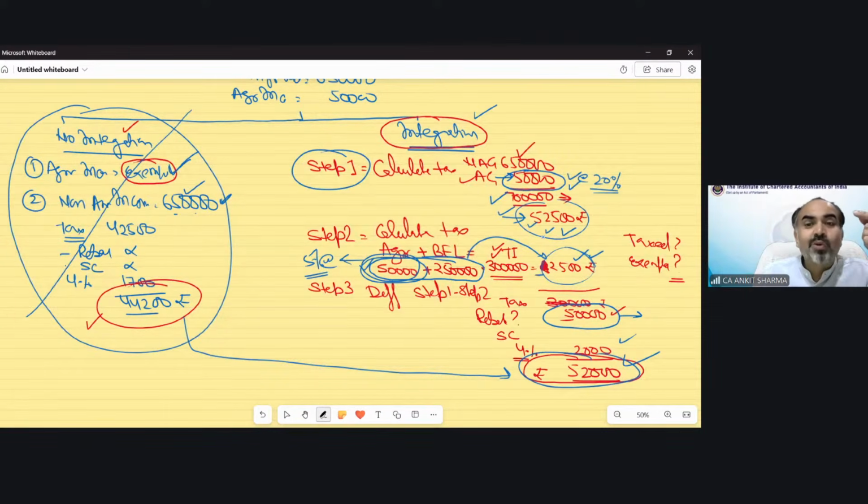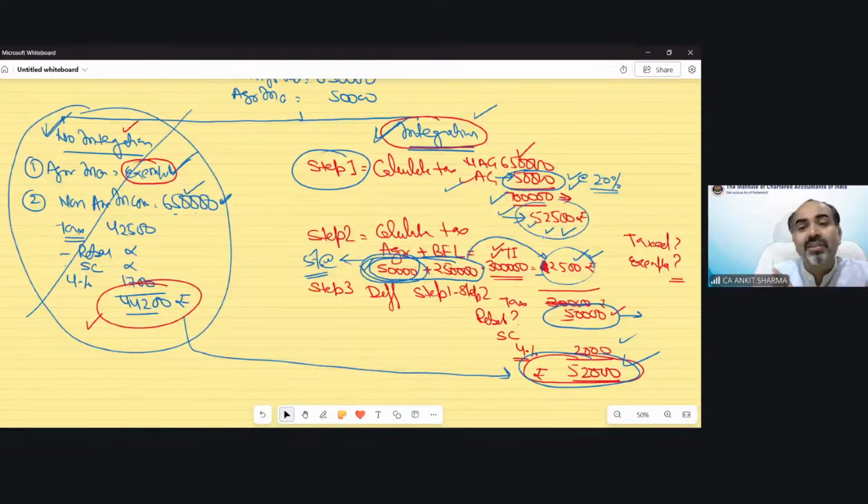For those assessees who are earning agricultural and non-agricultural, both kinds of income, those kinds of farmers, they need to be taxed in this way. So some part of agricultural income is also taxed due to the slab rate. That's why this integration concept is applicable only in slab rate cases. If that is a case of a partnership firm, then even if you apply step number 1, 2, or 3, whether you calculate tax like this or like integration, the answer would remain the same, because in that case, your agricultural income is going to be taxed at 30% and also going to be exempt at 30%. So there is no rate fluctuation. But in case of slab rate, this would happen.